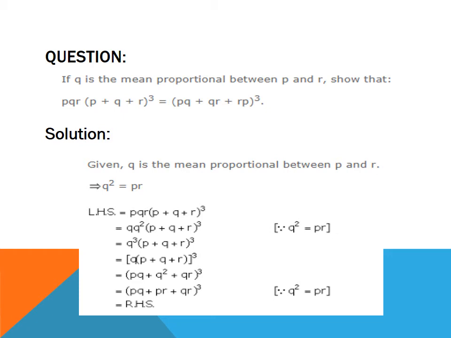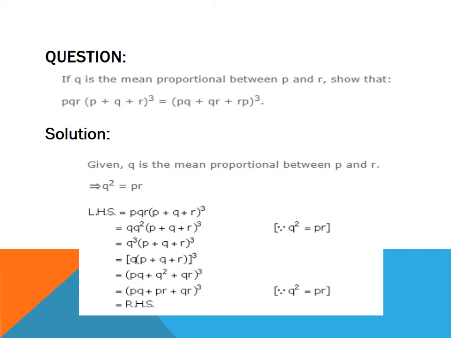Now, in LHS, in place of PR, we will substitute Q square. So it can be written as Q square into Q into (P plus Q plus R) whole cube. Q square into Q can be written as Q cube into (P plus Q plus R) whole cube.